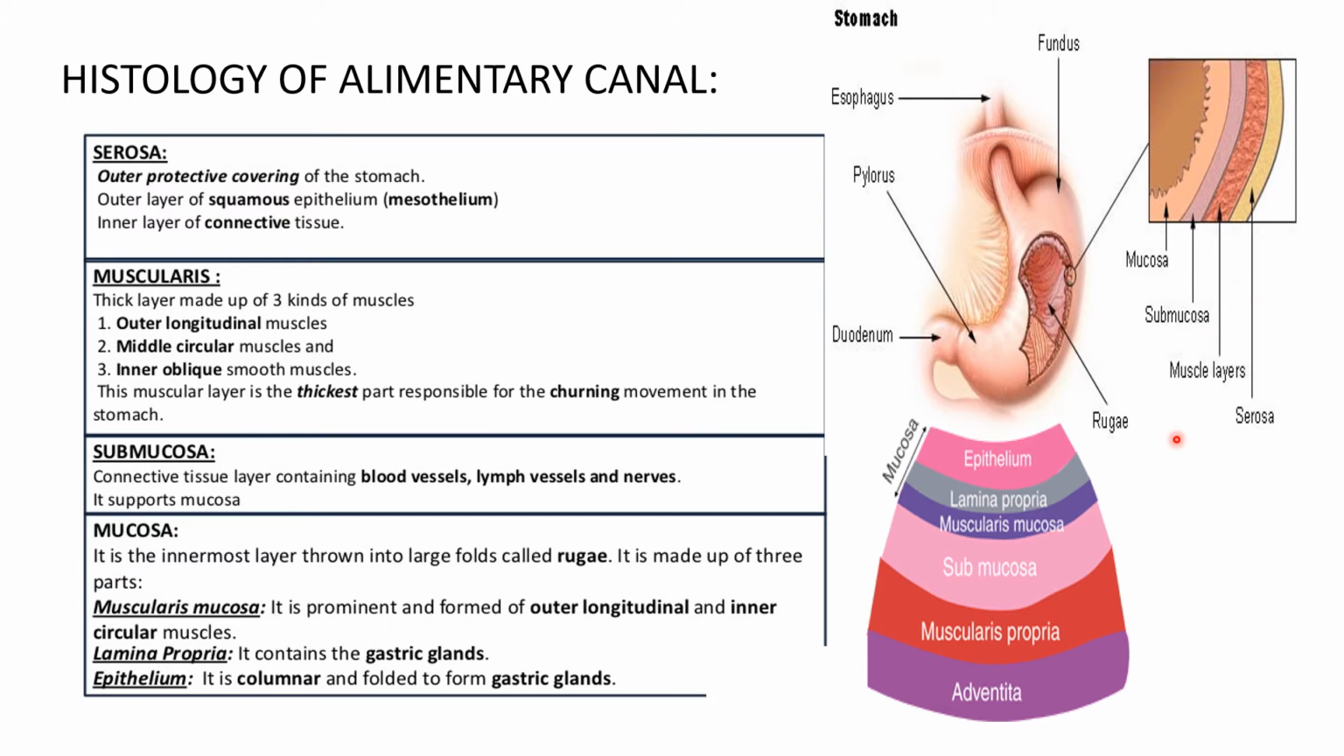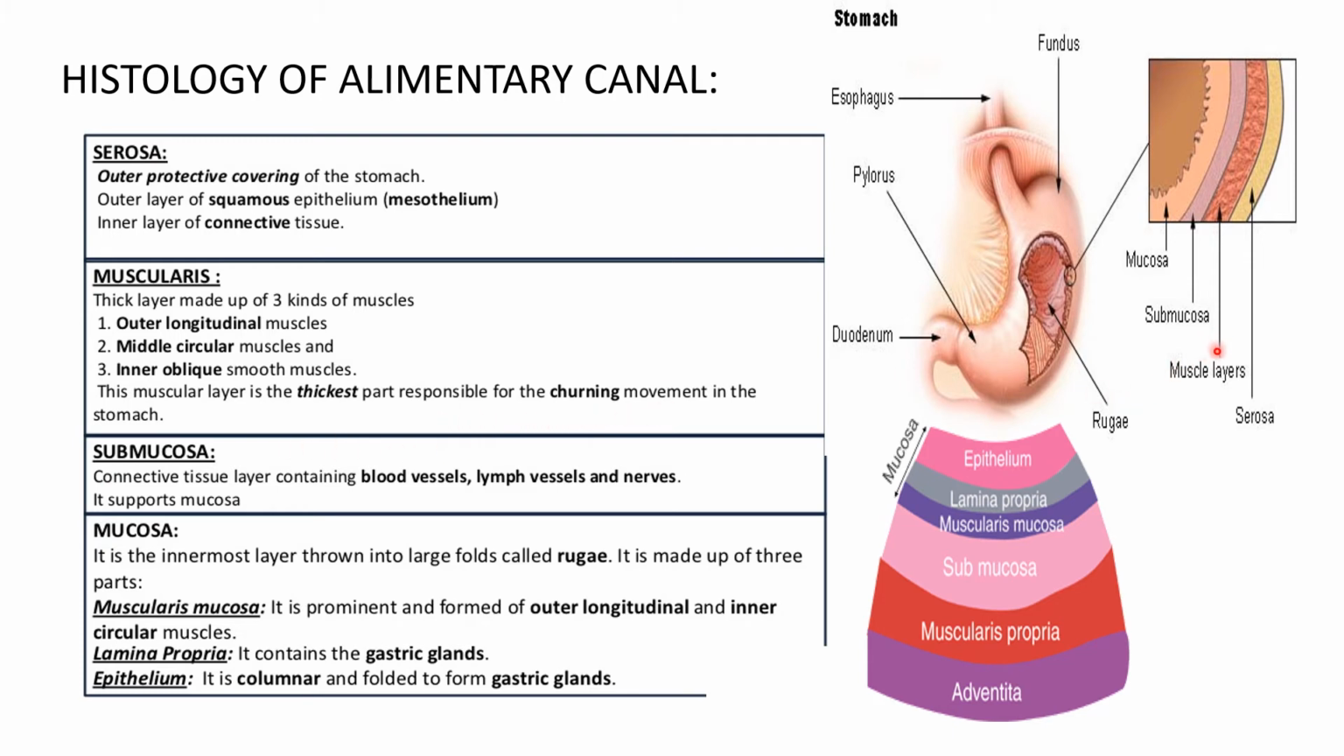Now moving on to another layer, inner to the serosa is the muscular layer. It also contains three types of muscles. The outer one is known as longitudinal muscles, the middle one contains circular muscles, and the inner one contains oblique smooth muscles. Now this muscle layer is the thickest part, responsible for the churning movement of the stomach.